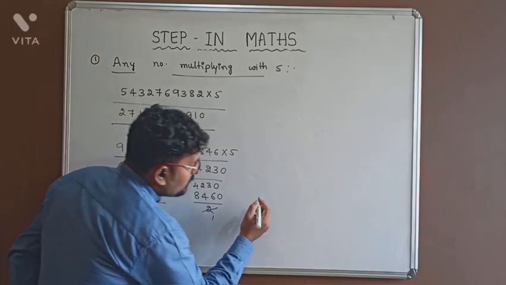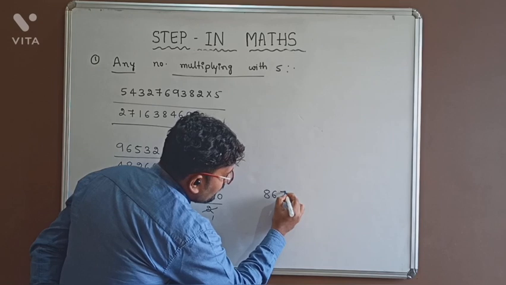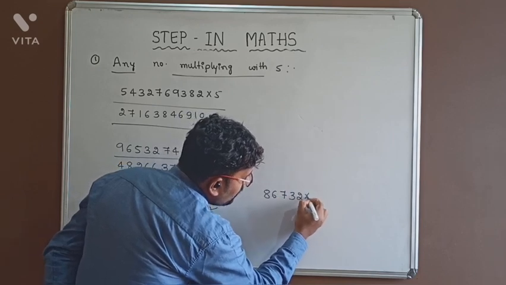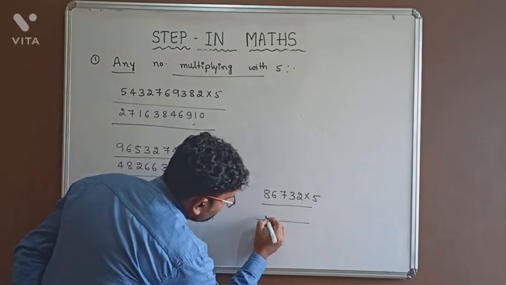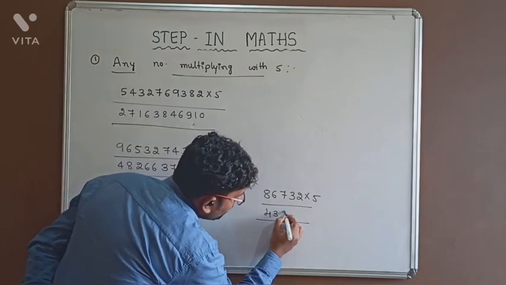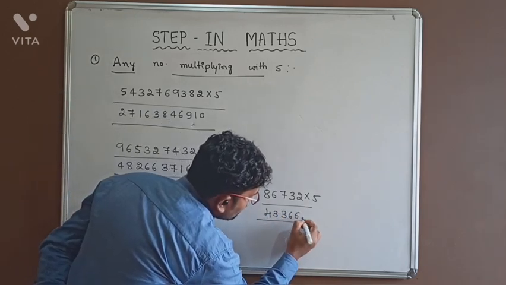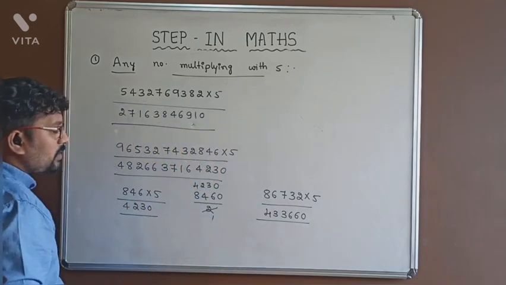And next we shall take another number 8 6 7 3 2 into 5. The answer for this directly I will write here 4 3 3 6 6 0. But how to write the answer?